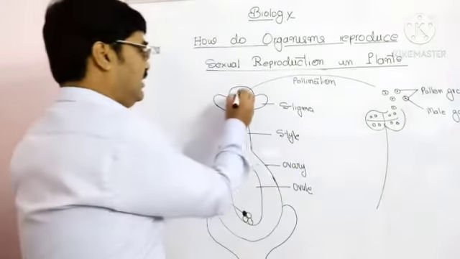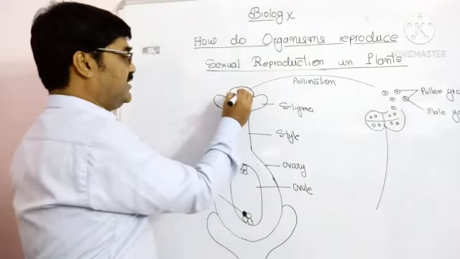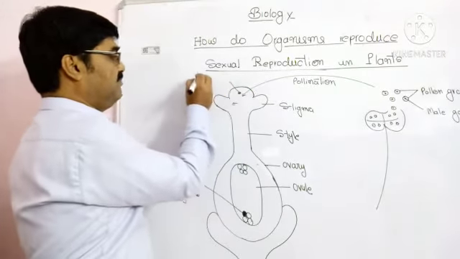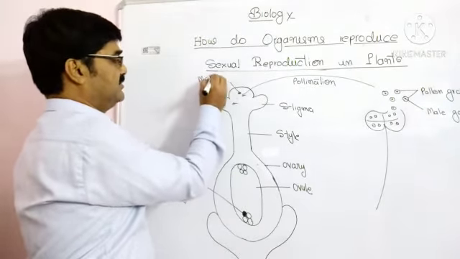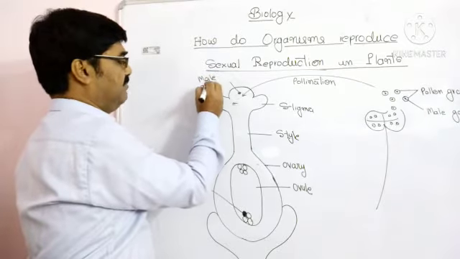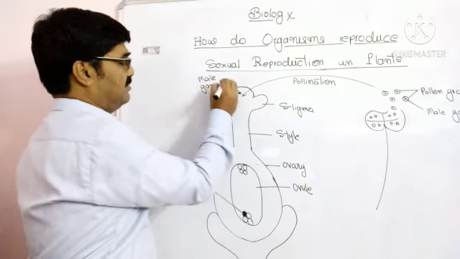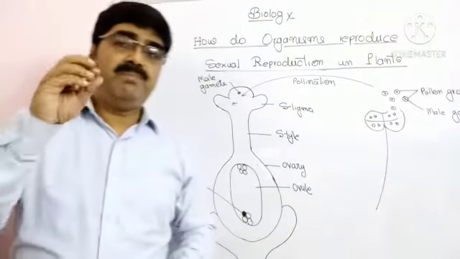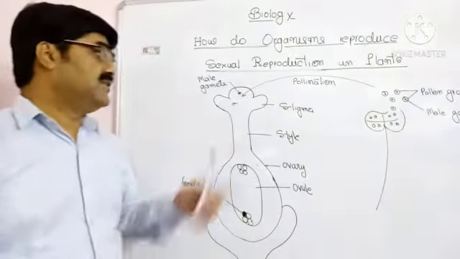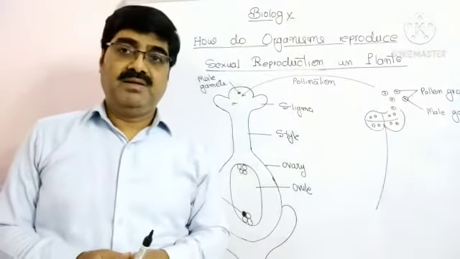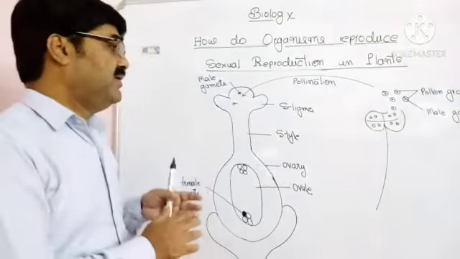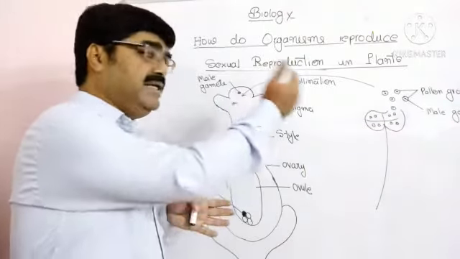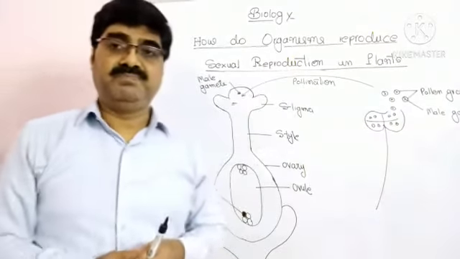Okay, this is the pollen grain, and here the nucleus of this pollen grain is called the male gamete. Clarify one point here: not all pollen grains can dissolve the wall of the stigma. It is possible only when the pollen grain is of the same species.